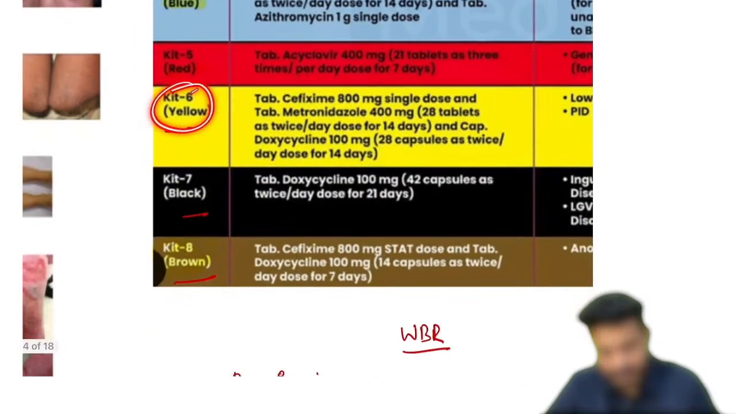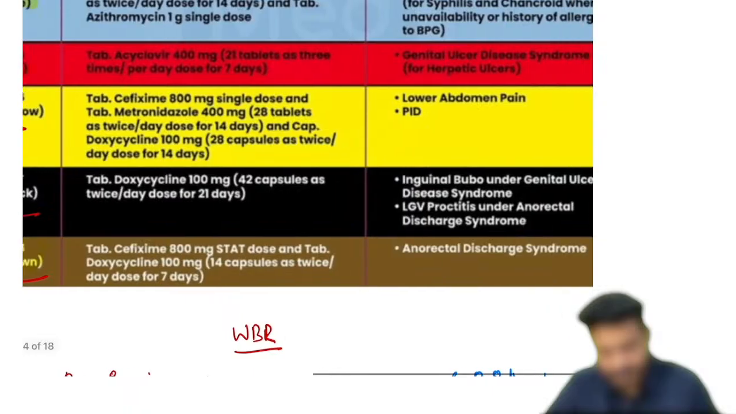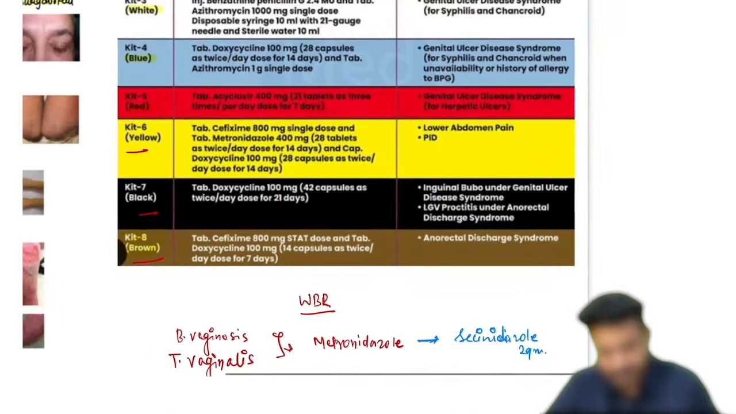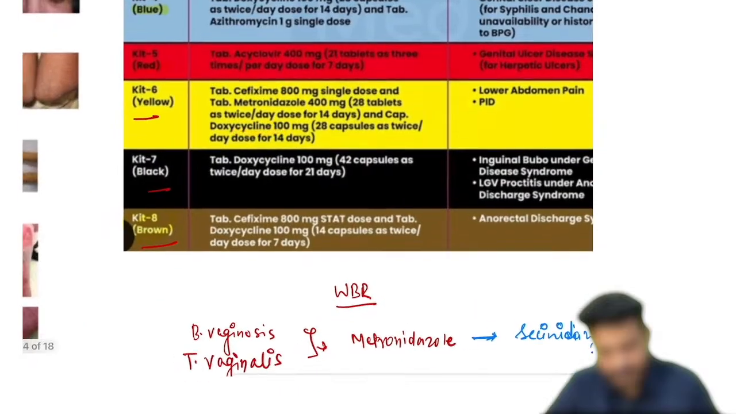For kit number 6, we are going to have PIDs. PIDs mean pelvic inflammatory diseases or lower abdominal pain. It can be due to bacteria, we give cefixime. It can be due to amoeba, we give metronidazole. So this is what we can use along with the doxycycline.